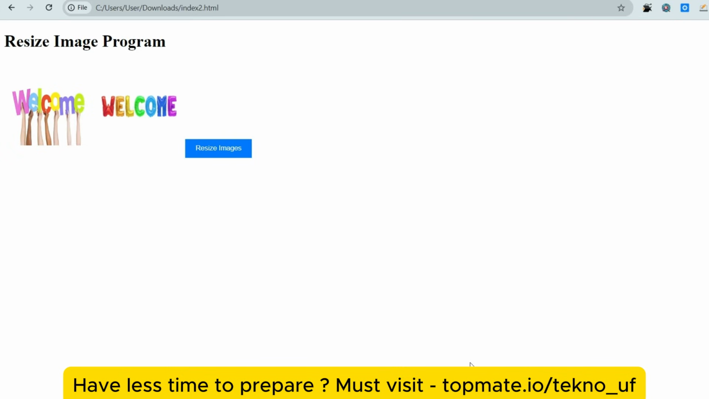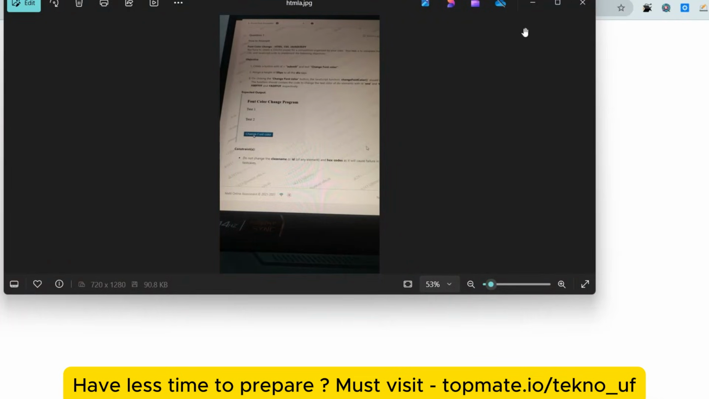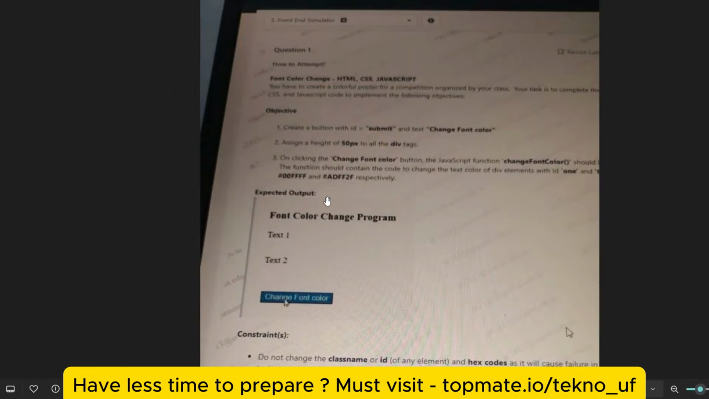Let me share the second question. The second question was regarding font color change. The task is that you have to create a colorful poster for a competition organized by your class. Your task is to complete the CSS, HTML, and JavaScript code to implement the following objectives.